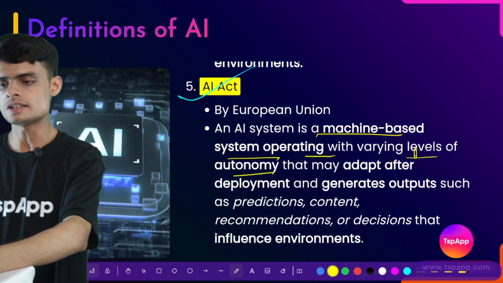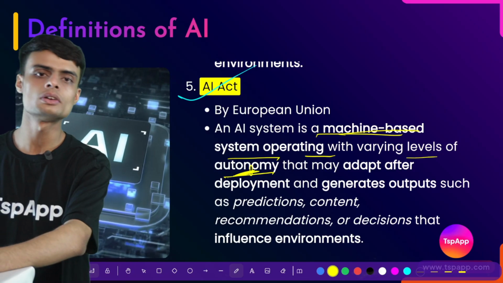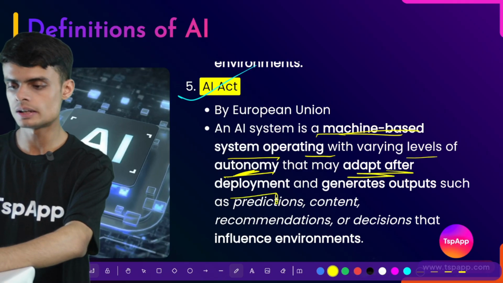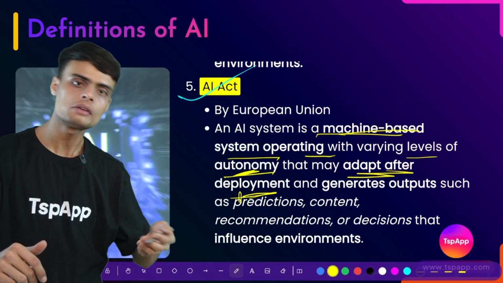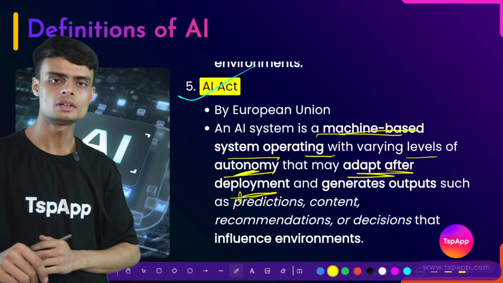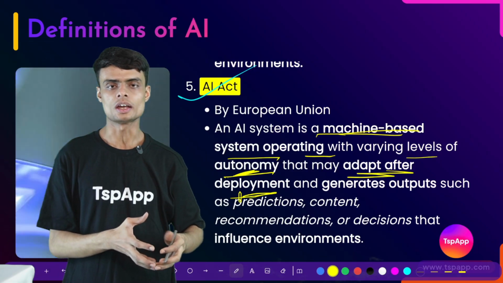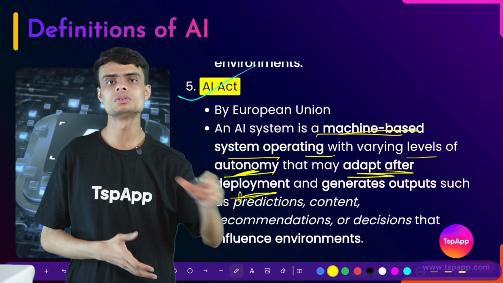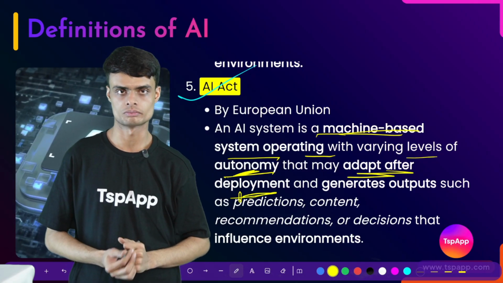Okay, so AI is a machine-based system which is working with varying level of autonomy that may adapt after deployment. This is very important. The machine is able to adapt after deployment. What is after deployment? Deployment means we have put the machine in real world case for the real world public to use that machine. We call it production environment.